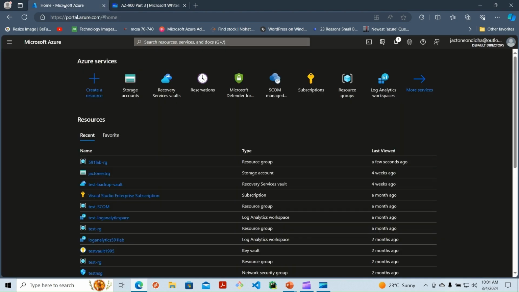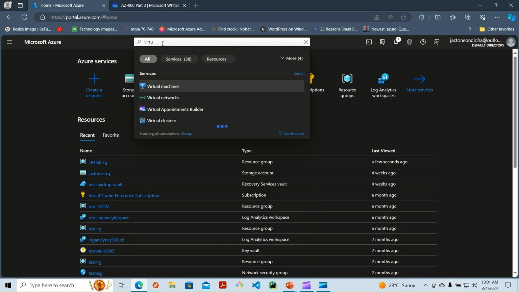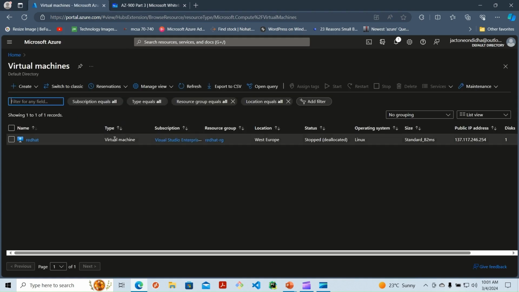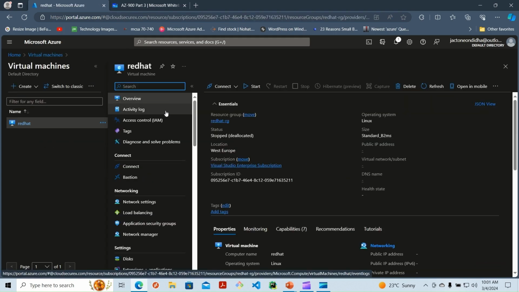So when I go to the Azure portal, when I'm saying NSG, for example, when I go to a virtual machine, my auto virtual machines, I go to that one.